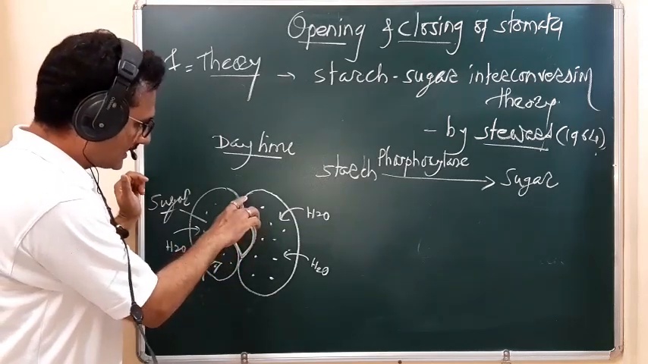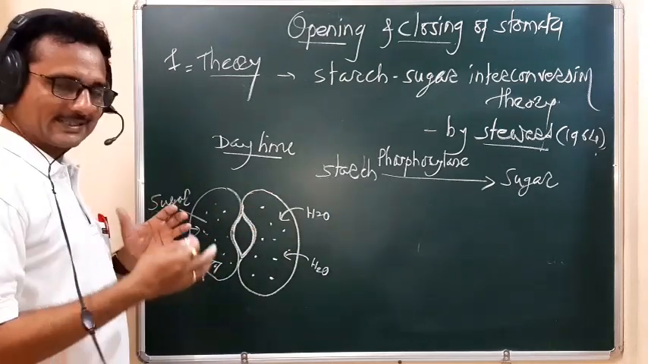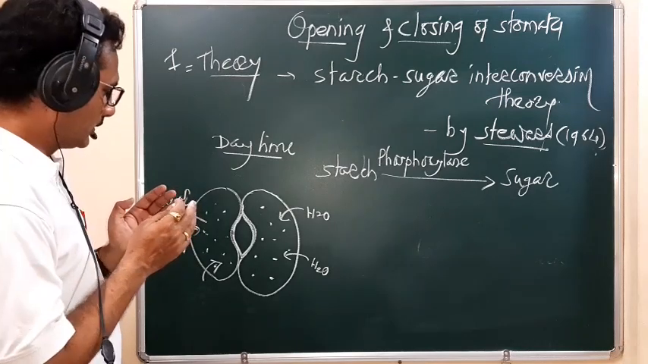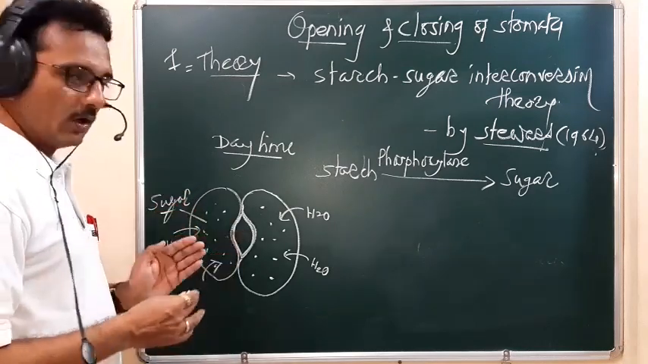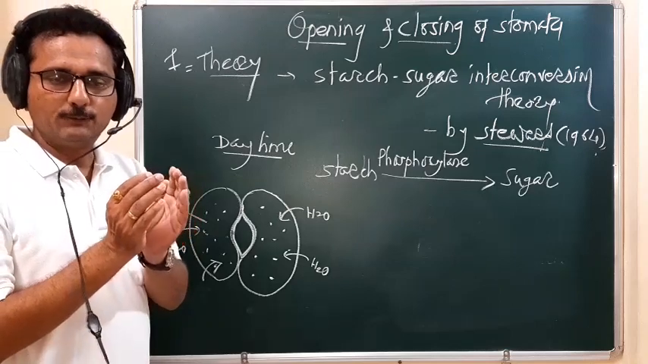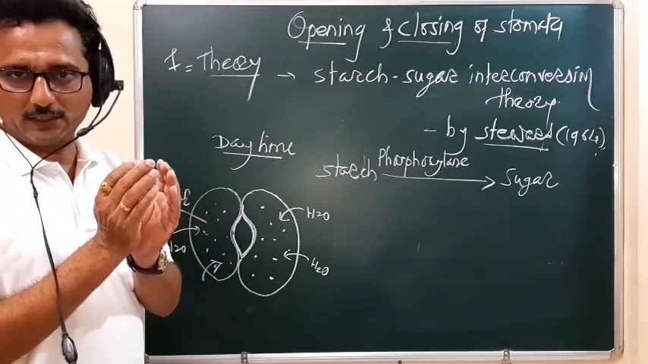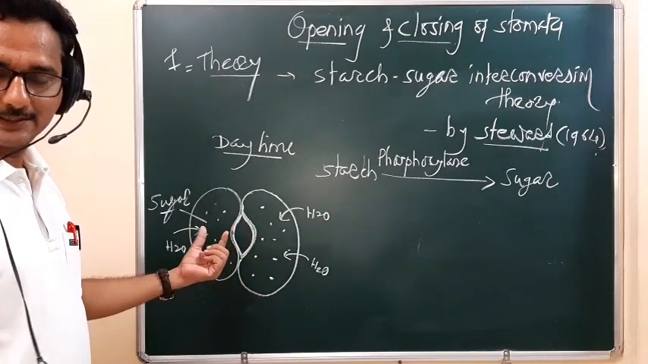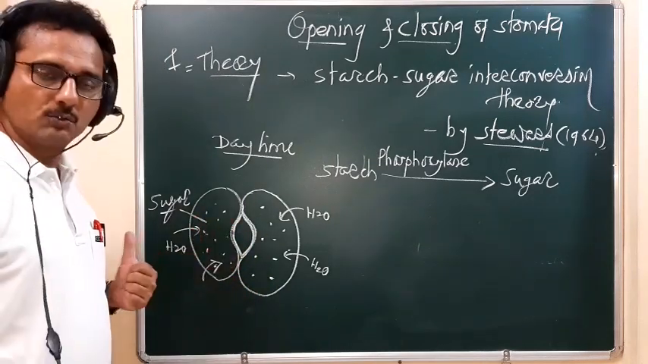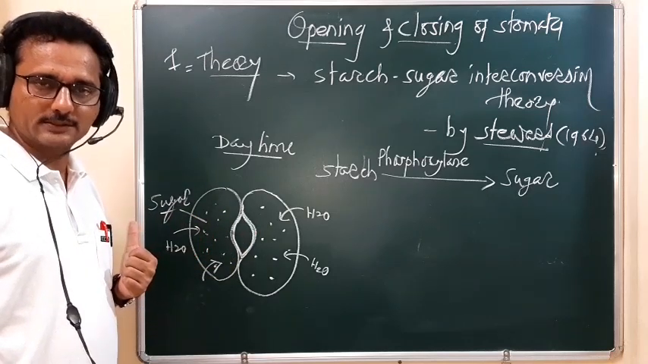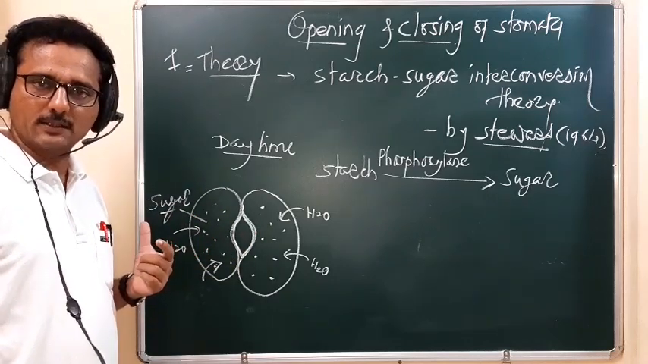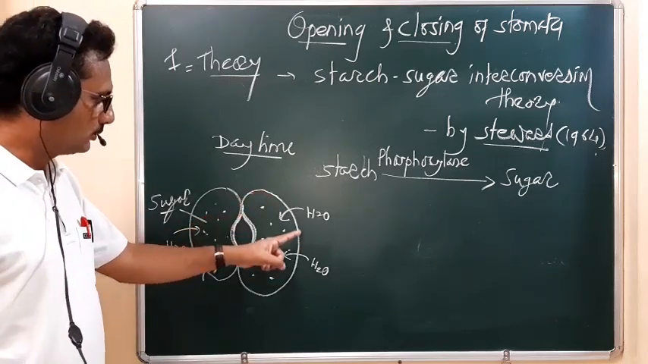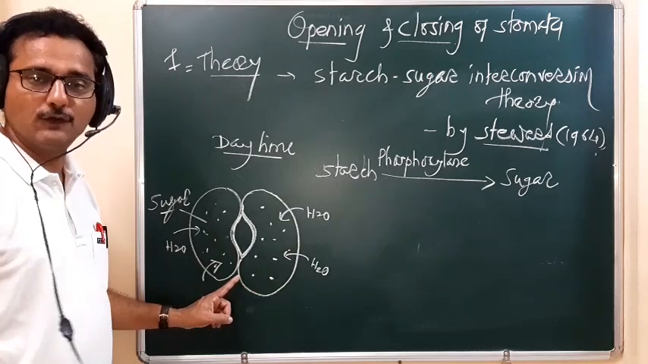So the outer wall stretches the inner wall, and because of this the inner thick walls push away from each other, and the opening is created in between the two guard cells. Why is that opening created? Because of the stretching of the outermost elastic wall of the guard cell.